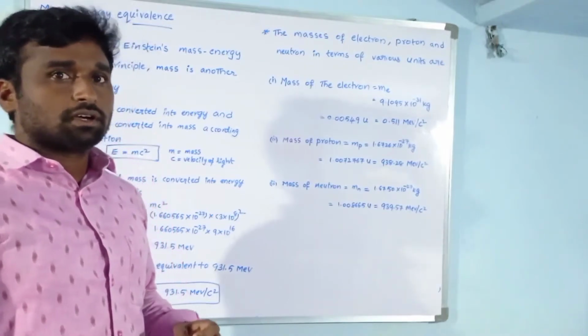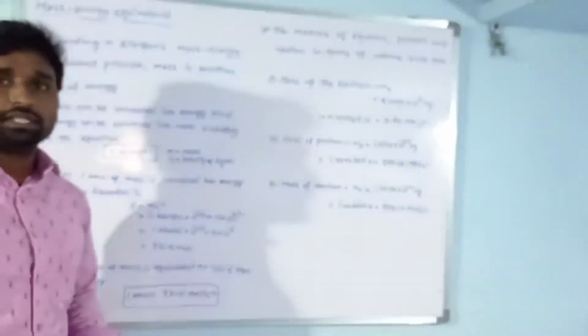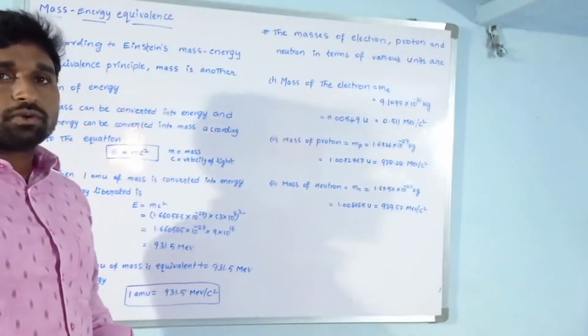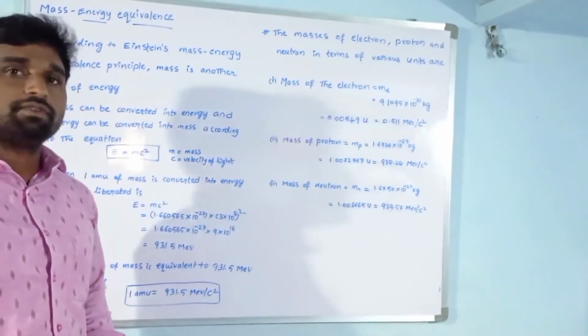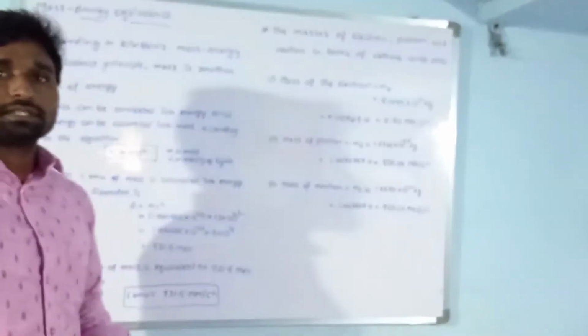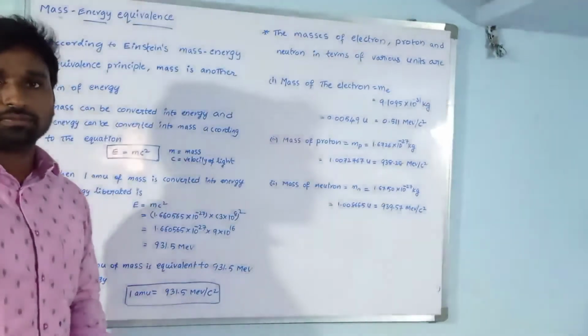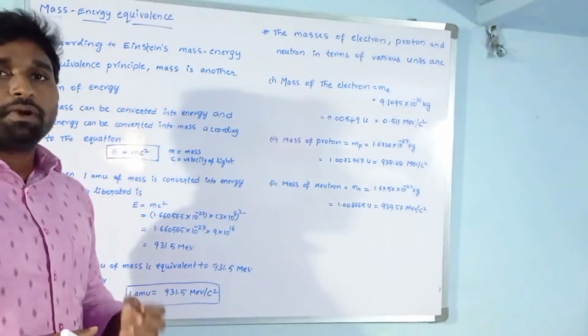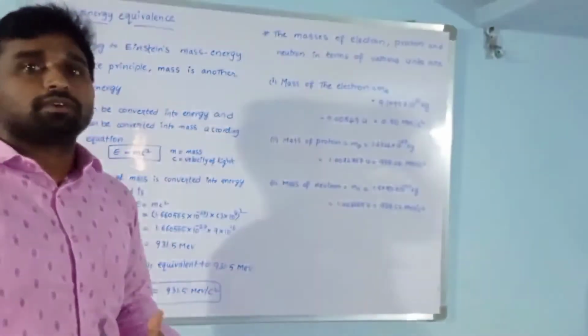But in this video we are going to discuss mass energy equivalence. According to Einstein's mass energy equivalence principle, mass is another form of energy. That means mass can be converted into energy and energy can be converted into mass.